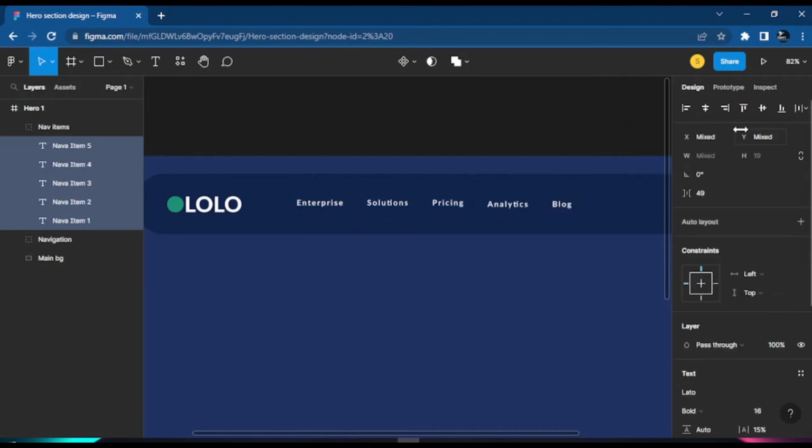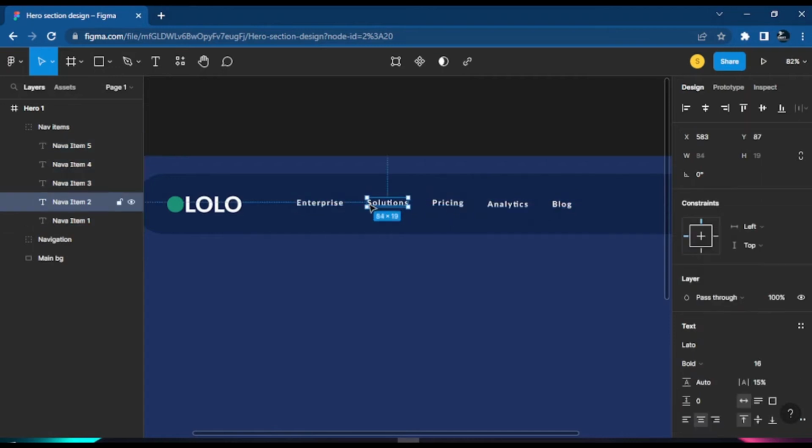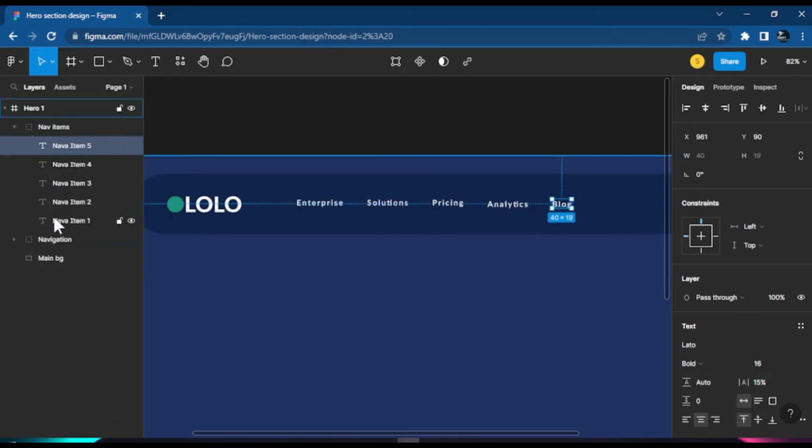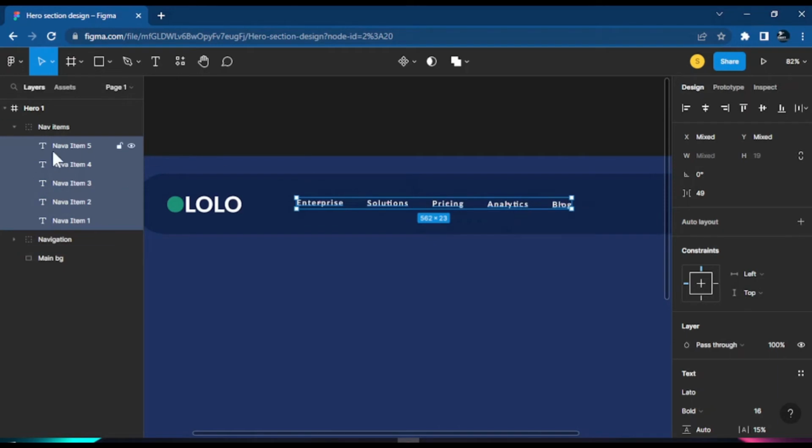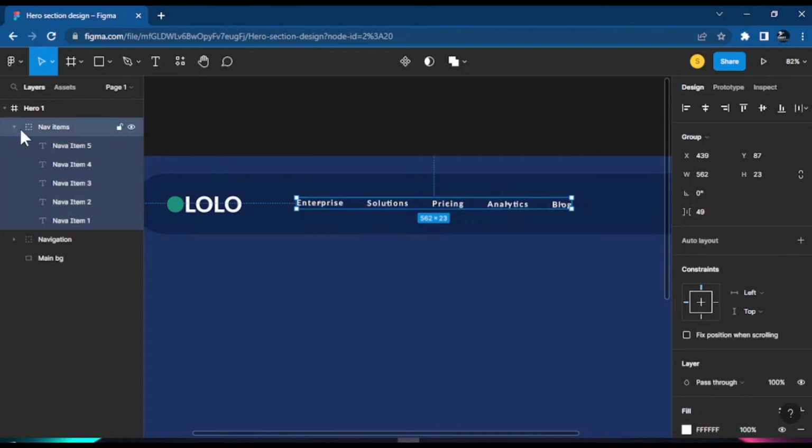So let's click this Tidy up, and the tool arranges all the menu items for us with equal spacing, everything at the same angle, the same layout. None of them has any problem. Of course, if you come here, you will see it arranged everything and you won't spoil your code data, because it tidied them up very well for us here. So keep in mind that all these things, the way they are named, is what we will use when we write the code or anything we want to do, you understand. So let's move on.